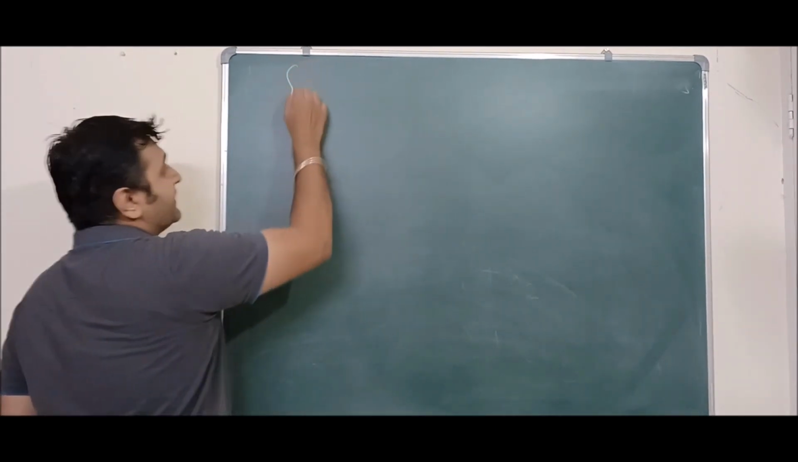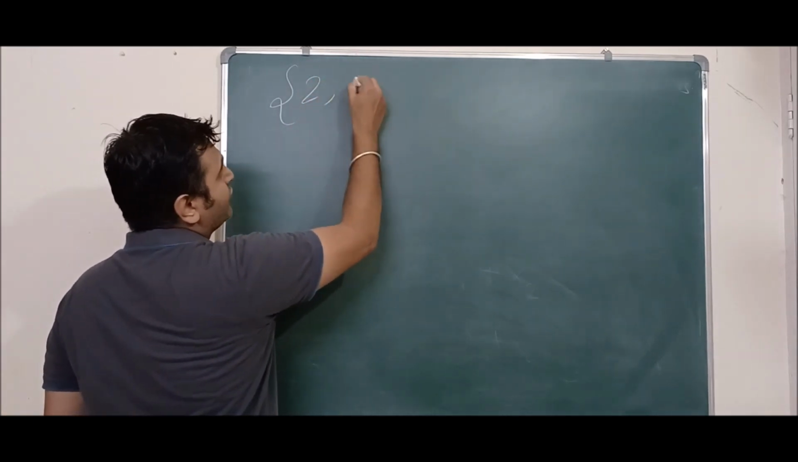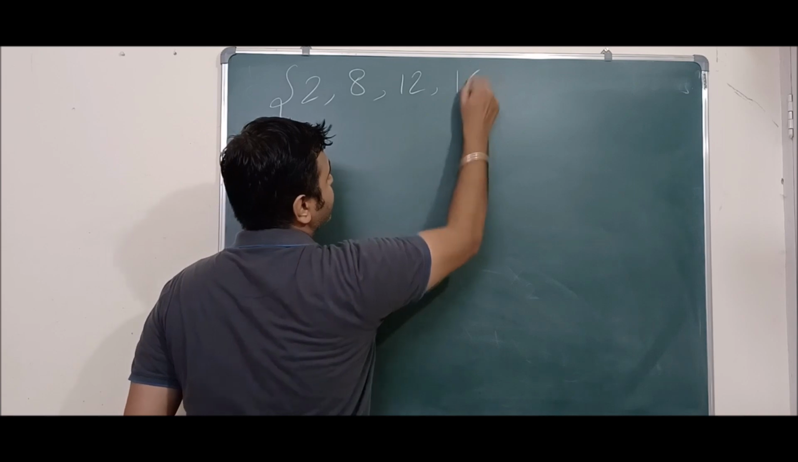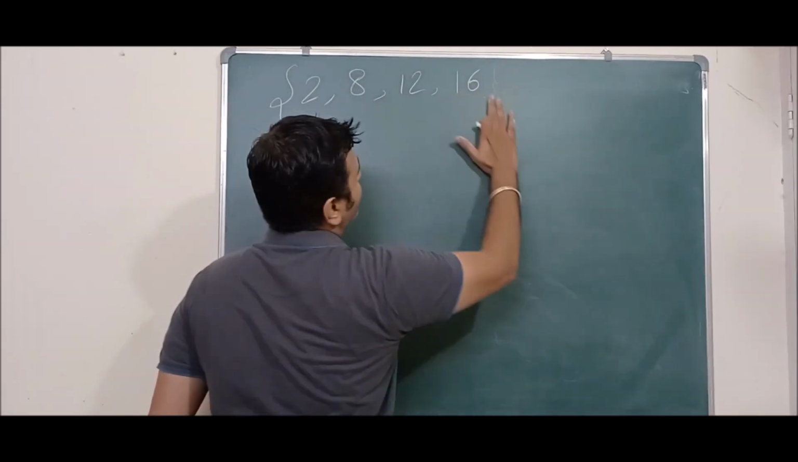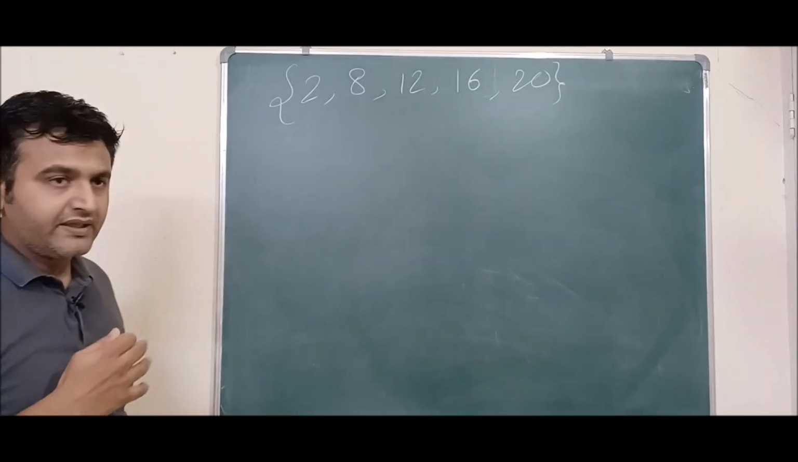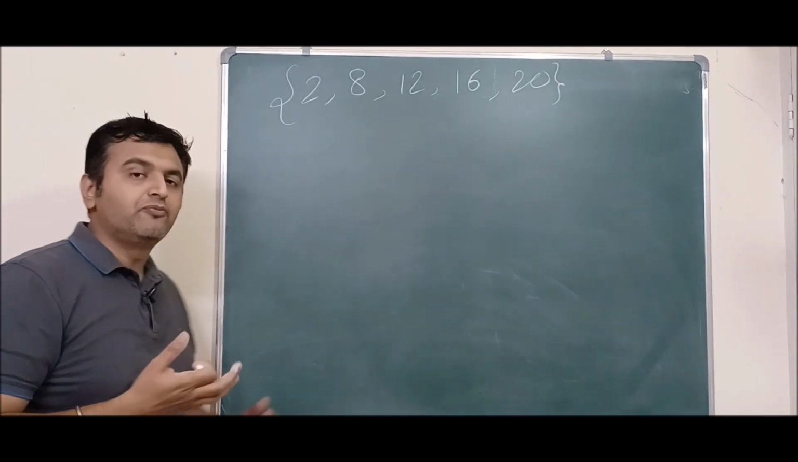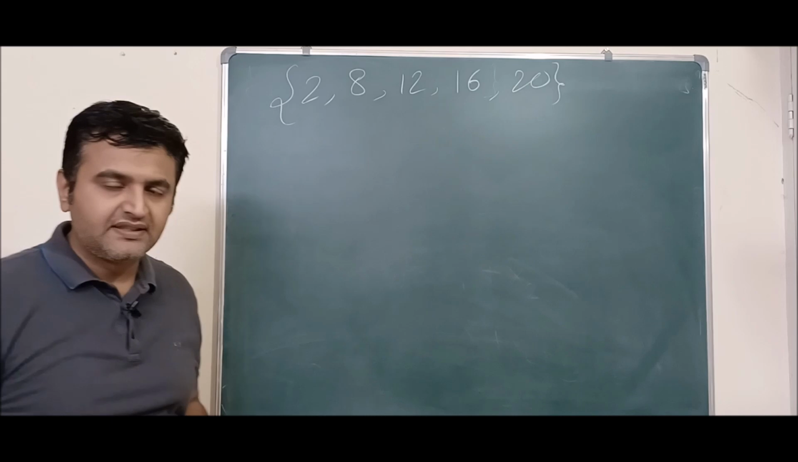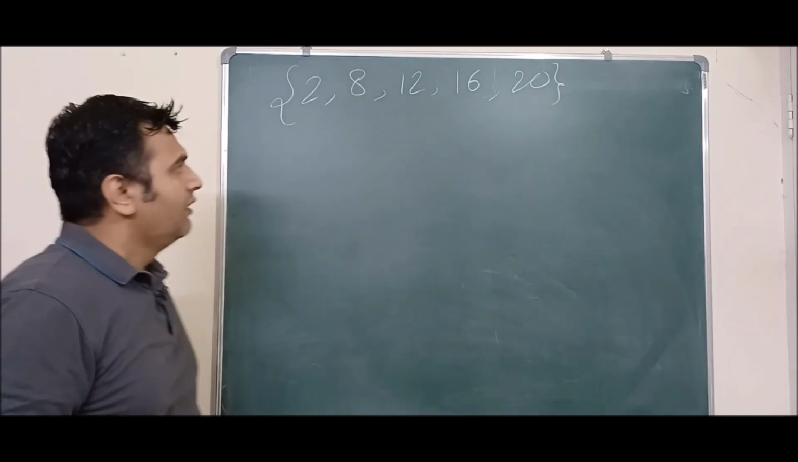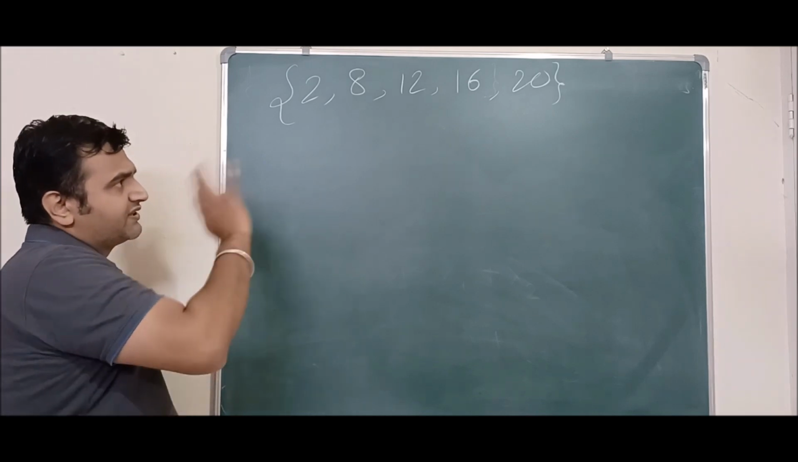Suppose my data set consists of numbers, say 2, 8, 12 and 16. And let's take one more number, say 20. Just for the calculation purpose, I am taking this small set. Otherwise, when you play with real world data, you have data consisting of 70 million, 80 million lines. You have a huge data set, right? But for understanding purposes, suppose this is my data set.